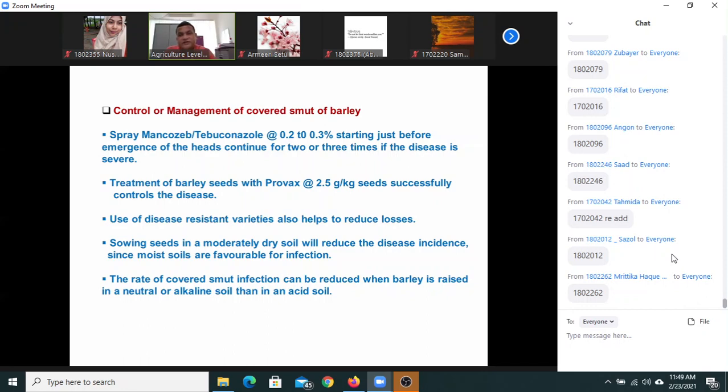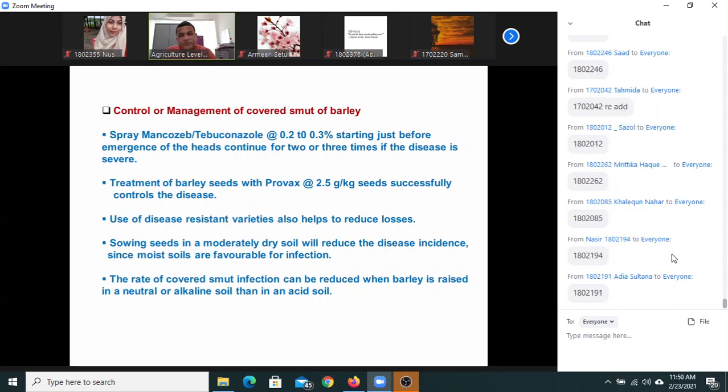Our target is to develop an integrated management package to manage the disease wheat blast, and to develop resistant or tolerant varieties using traditional breeding, I mean conventional breeding. And in Bangabandhu Sheikh Mujibur Rahman University, they are now developing the latest molecular breeding techniques, CRISPR-Cas9.